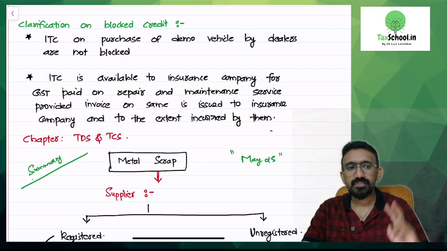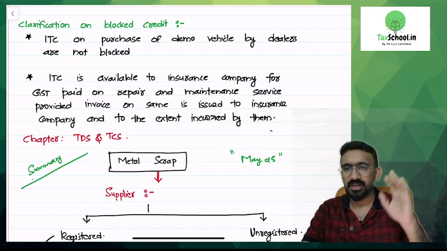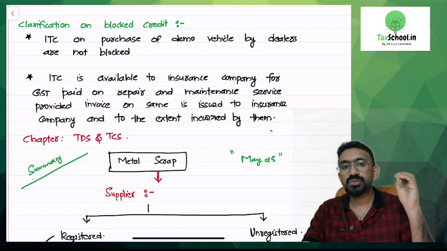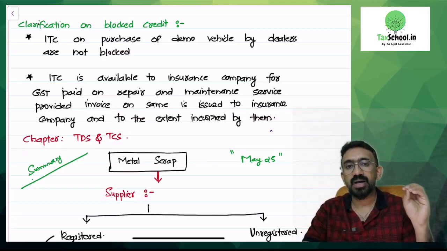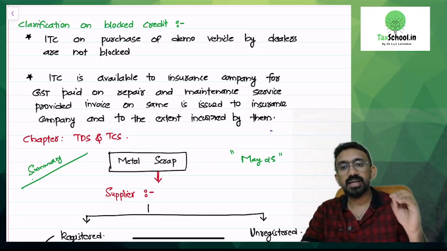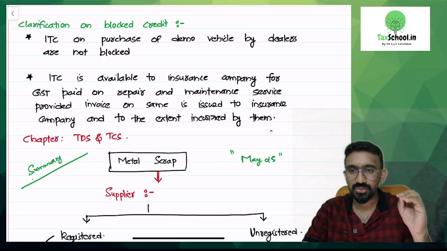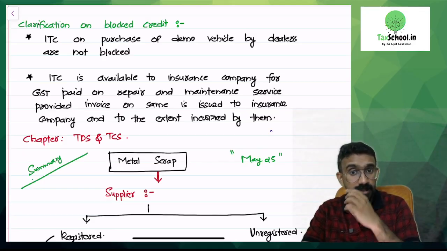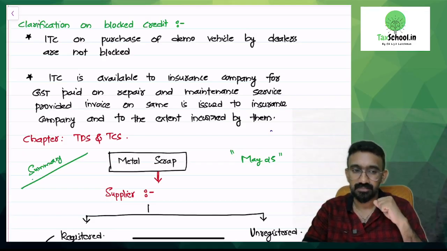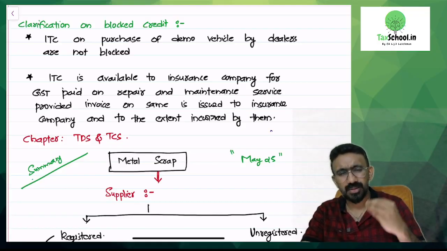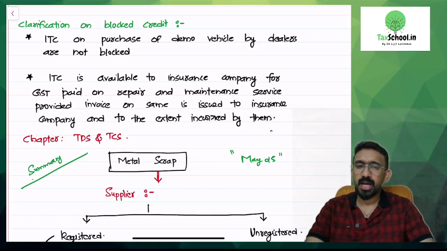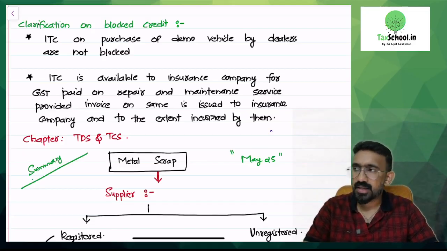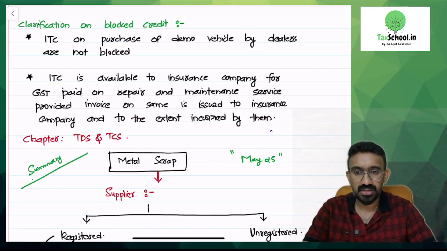Then, the second clarification, I have written it here. ITC is available to an insurance company for GST paid on repair and maintenance services, provided the invoice for the same is issued to the insurance company, to the extent incurred by them. I'll explain this. This also requires a little understanding. Normally, I purchased a Honda City. Can I take ITC on the GST paid on purchase of Honda City? No, because it's a blocked credit, right? Honda City is a 5-seater, less than 13-seater, so if you purchase it, you can't take any ITC.